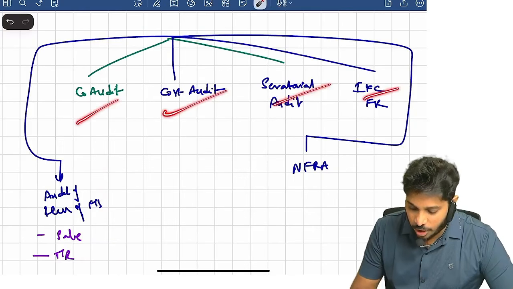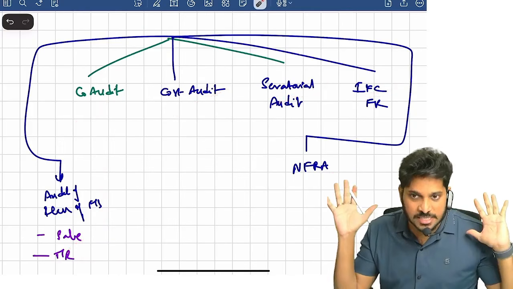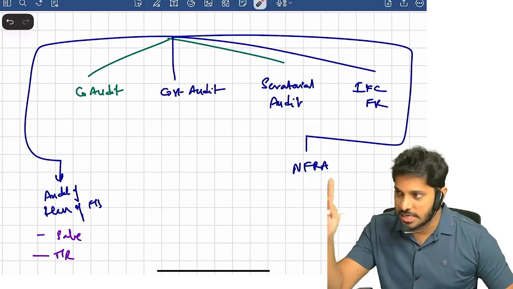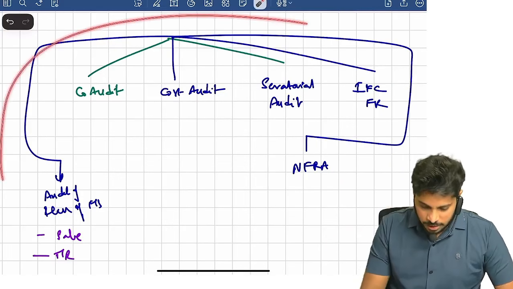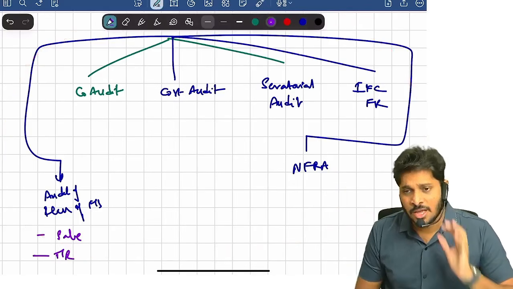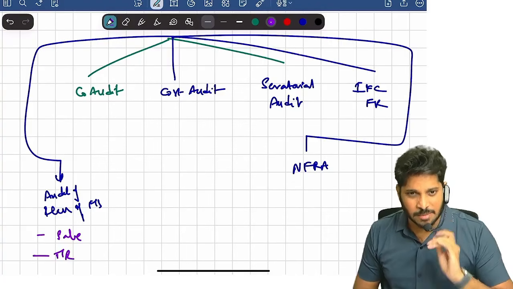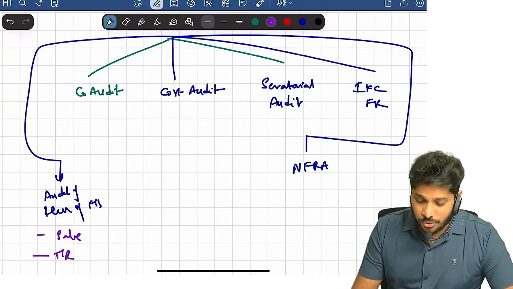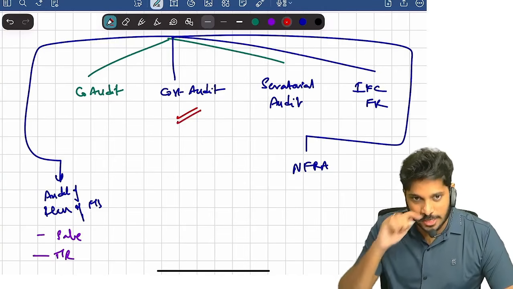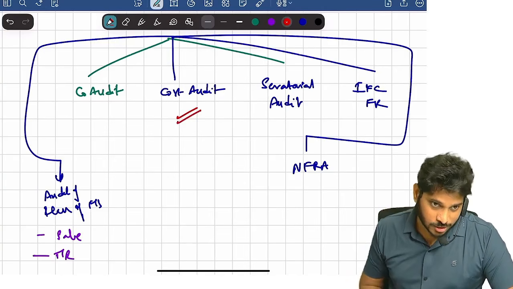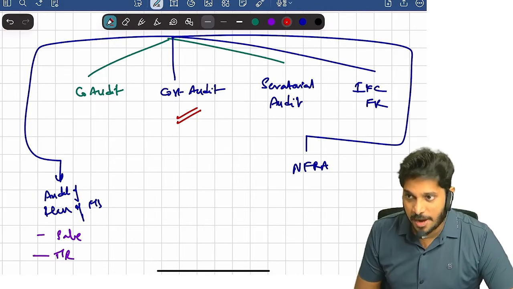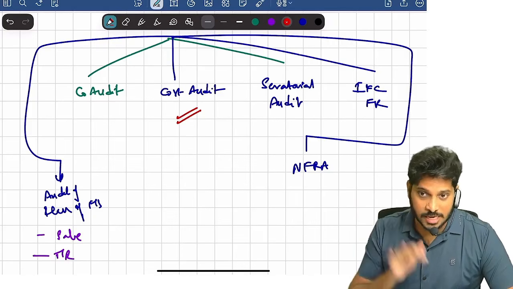So these are the broad sections or subtopics in the second chapter, provisions related to audit under the Companies Act. Clear? And tell me, once you qualify CMA and become a cost accountant, which type of audit can you only do, popularly known as cost audit. The only type of audit that you do is cost audit. Apart from that, you can also do internal audit.